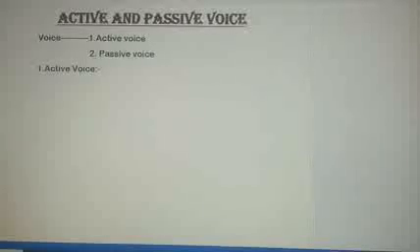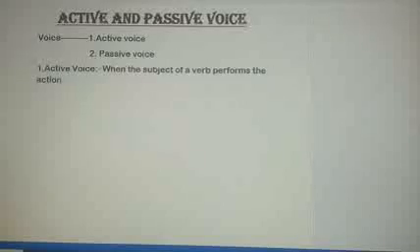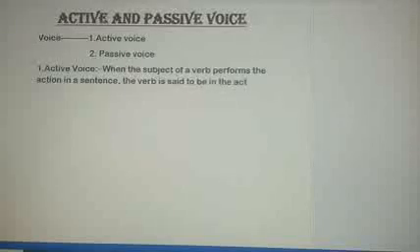So, my dear children, when the subject of a verb performs the action in a sentence, the verb is said to be in the active voice.